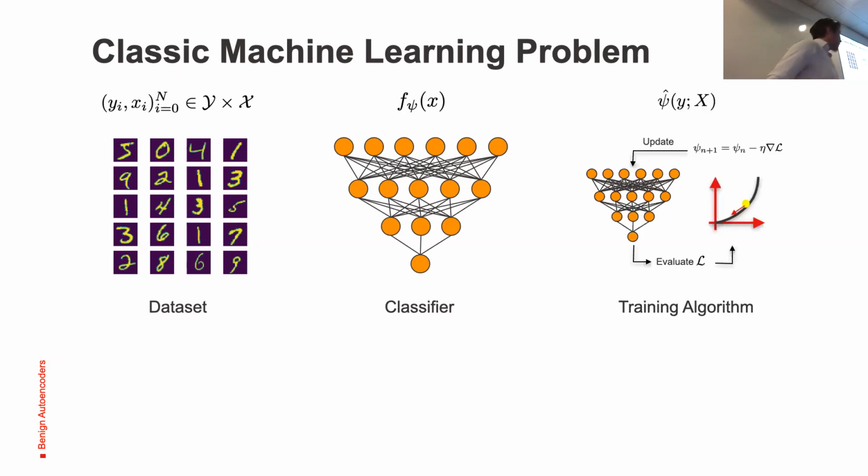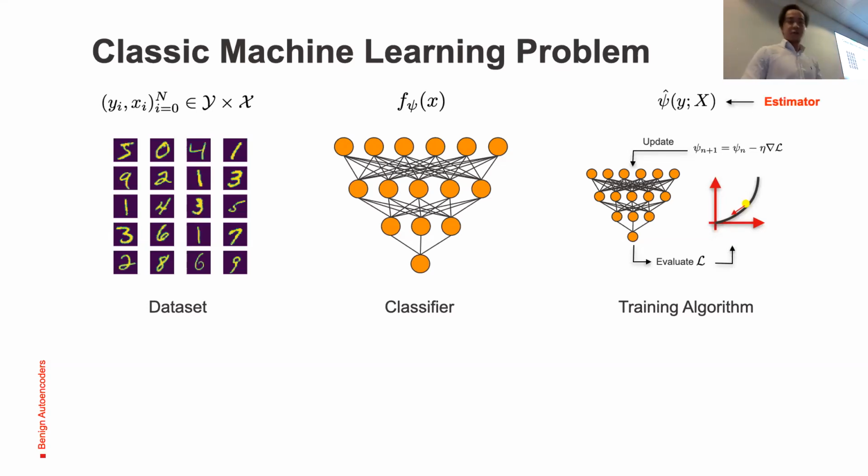Then we have a training algorithm. A training algorithm is a mapping from the training sample to an estimator. Here I'm showing the most common training algorithm used for neural networks, which is stochastic gradient descent, where the model evaluates and computes some accuracy. We take the gradient and update the weights, and so on, until we are fine with the fine tuning, let's say.